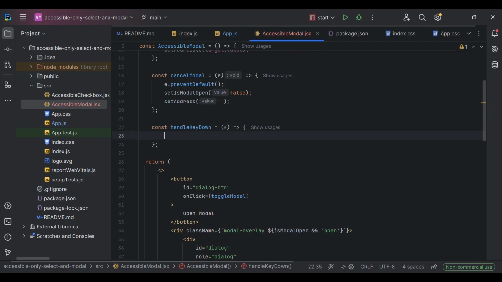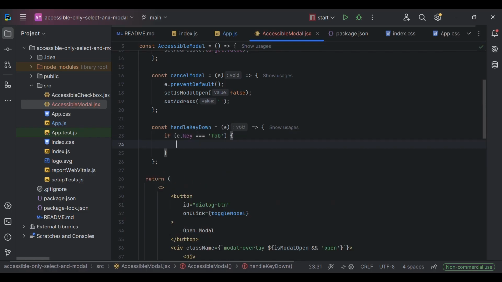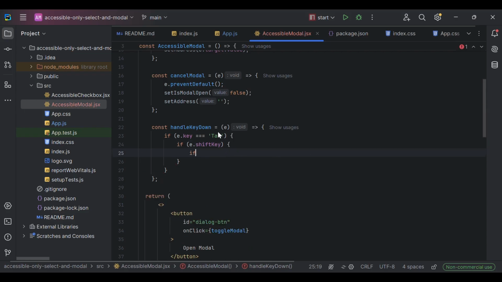We are going to check if event key is tab. Then we are going to check if also shift key was pressed, and then we are going to check what is the current active element of the document.